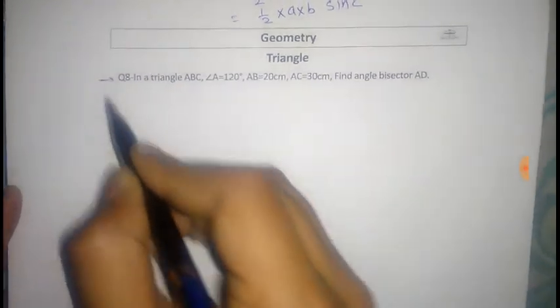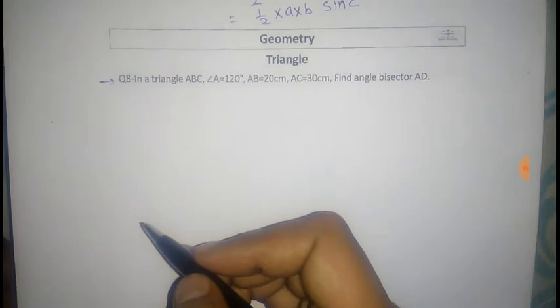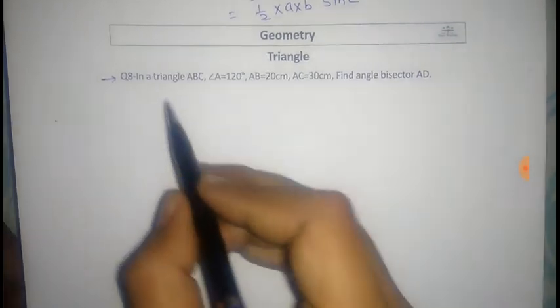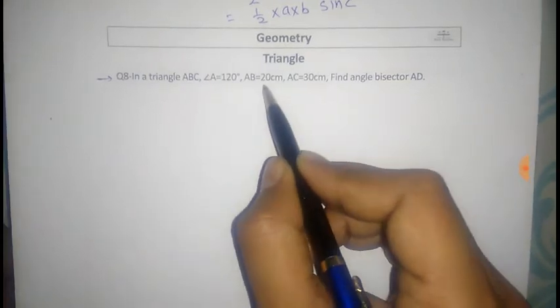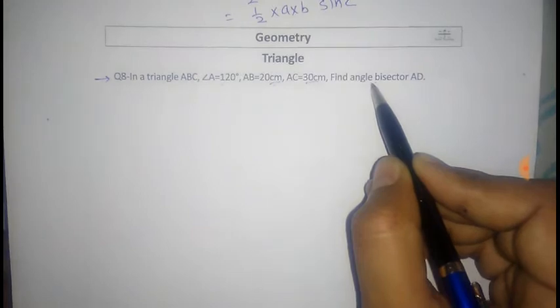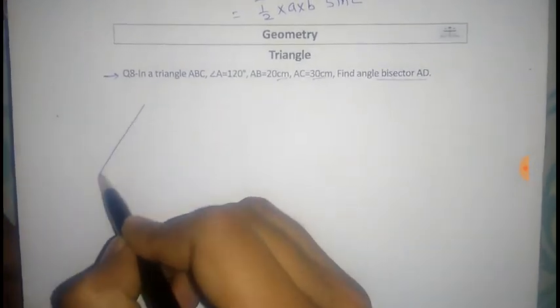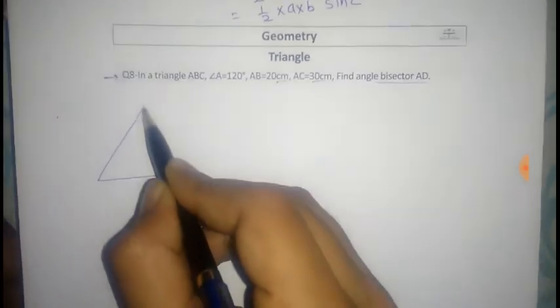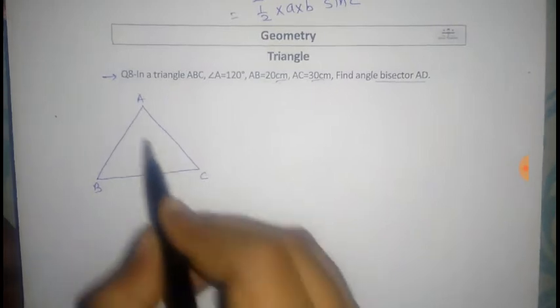This is question number 8 based on the property of area of a triangle. In a triangle ABC, if angle A is 120 degrees, AB is 20 centimeters, AC is 30 centimeters, find the angle bisector AD. First of all, draw a triangle ABC.